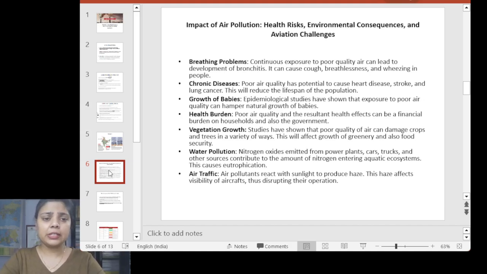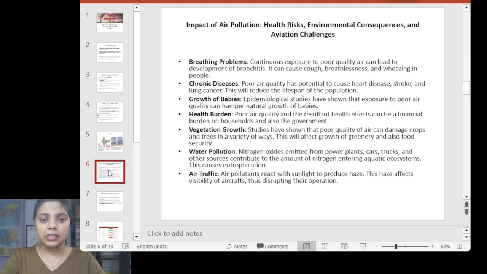Another point you can see here is vegetation growth, and that is very true. If there is a lot of smoke and the sun doesn't rise, there won't be sunlight, so it's going to impact the growth of plants also. The photosynthesis process won't happen, and we can see an impact on the growth of greenery, and somehow it's going to impact our food security also.